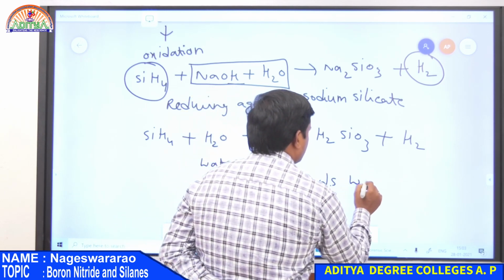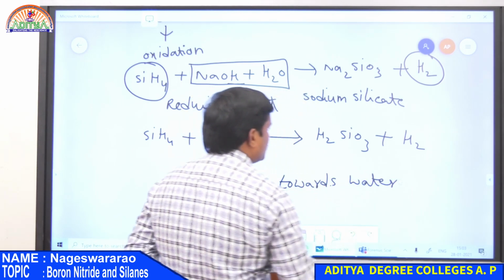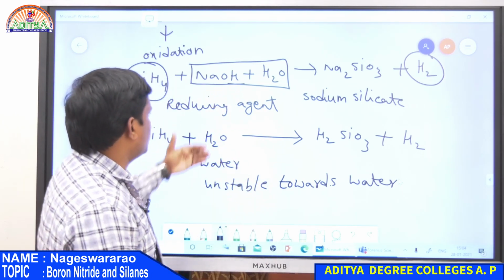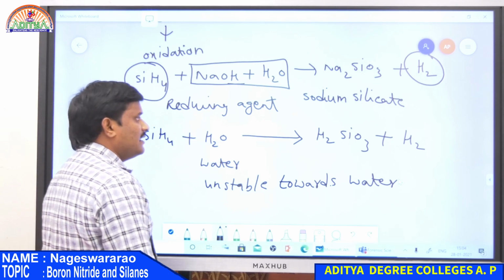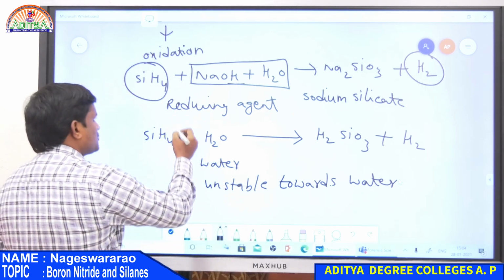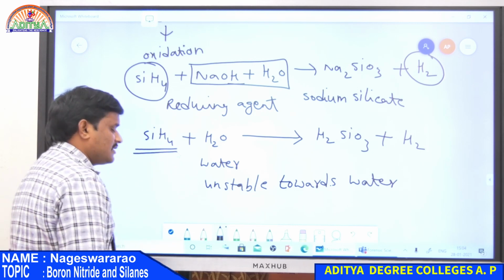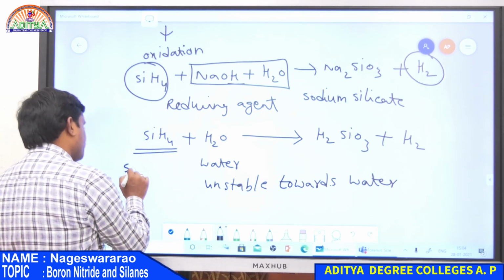Also here, from top to bottom, reducing behavior always increases. So the best reducing agent in this family is silicon hydride, that is, silanes.